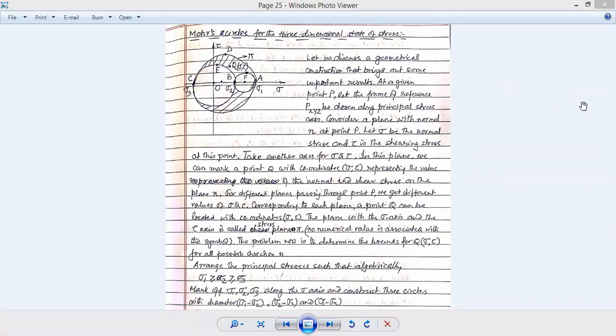First, what is the normal stress acting over a plane which is at an angle theta with the longitudinal axis? Next, what is the maximum value, or the principal value, of this stress? And what is the optimum plane over which this principal stress is acting? Principal stresses are principal tensile and principal shear stress.